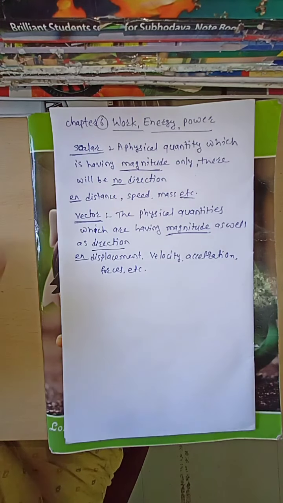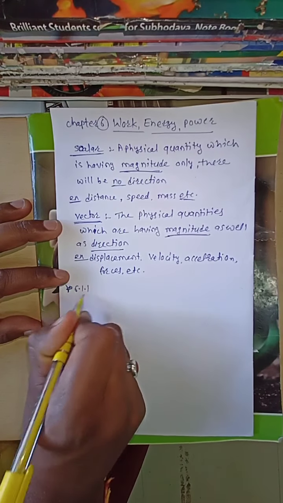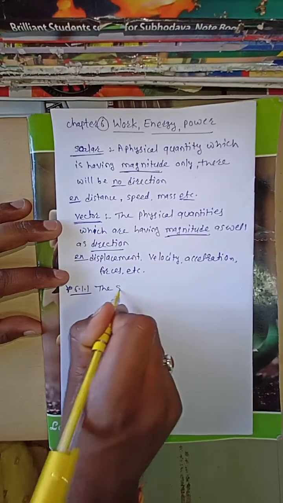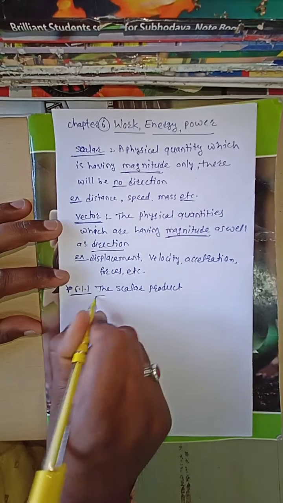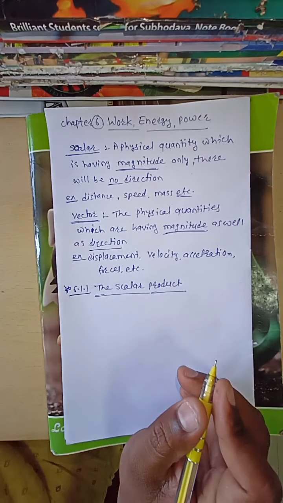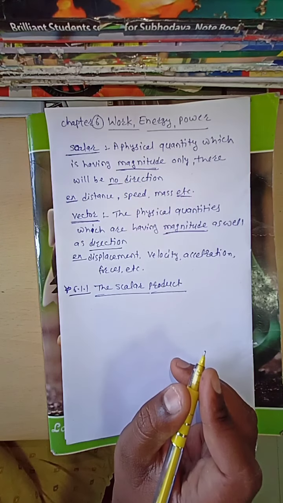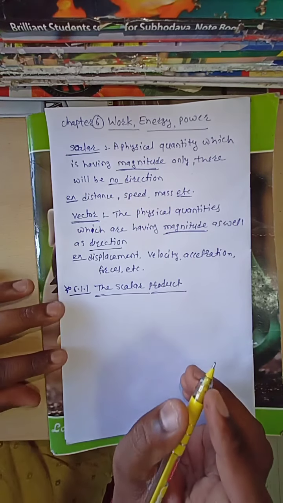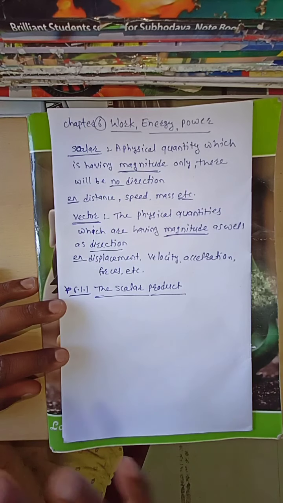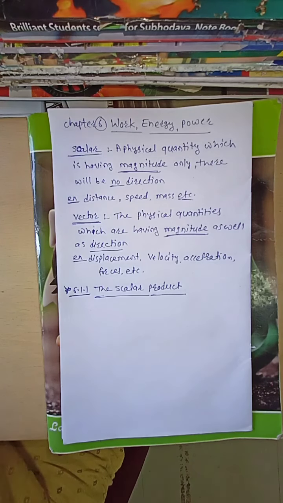Now we have to see our original topic, that is the scalar product, section 6.1.1. What is meant by scalar product? In the previous two chapters we have already discussed how to add vectors and how to subtract vectors. Now in this chapter and in the next chapter we will discuss how to multiply vectors.